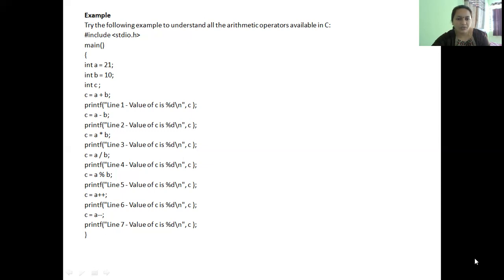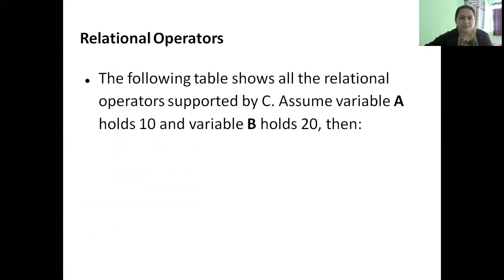Earlier a was 21. Now minus minus will do a minus 1 from it. Hence it will become 20. The value of c is 20. So line 7, value of c is 20 will be the output for this particular operation. So this is the program which demonstrates arithmetic operators.